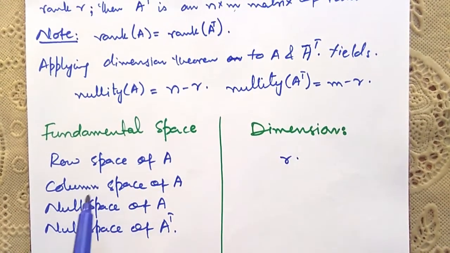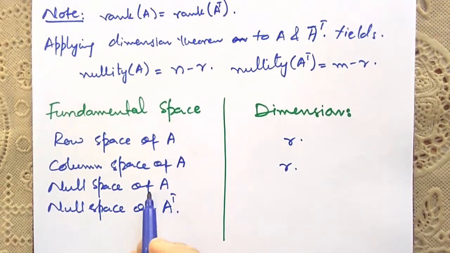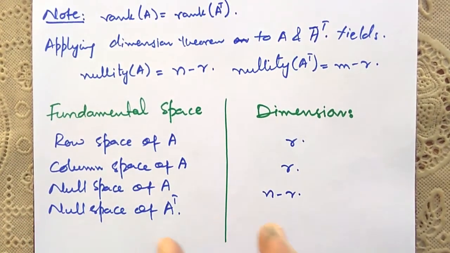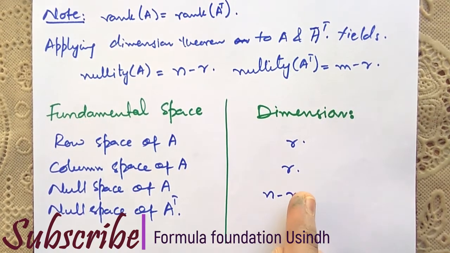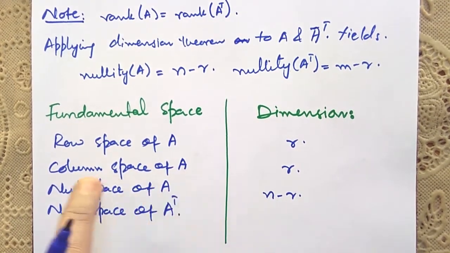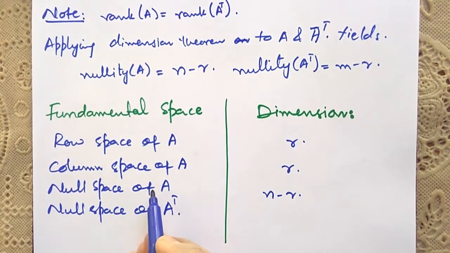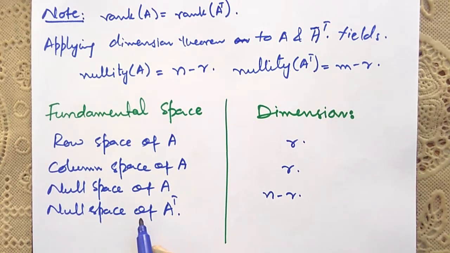So dimension of column space will be R. Now dimension of null space of A will be n minus R, because it is the nullity of A, and nullity of A is equal to number of columns minus rank of the matrix. It means that dimension of null space will be n minus R. Similarly, dimension of null space of A transpose will be m minus R.